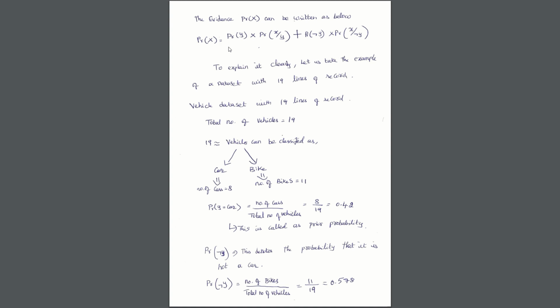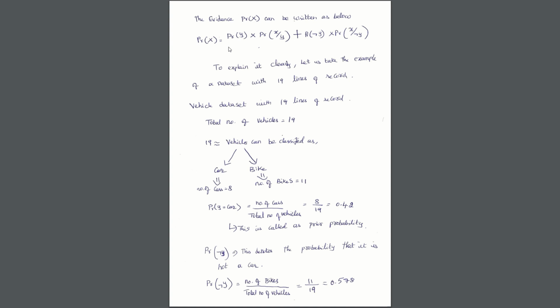The vehicle data set that we are considering here as an example contains 19 lines of record, and the total number of vehicles would be 19. So each line of record can be described as car or bike. So let's say we know already the number of cars are 8 and number of bikes is 11.